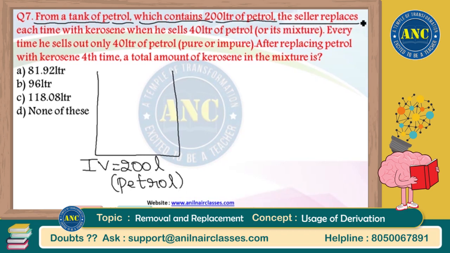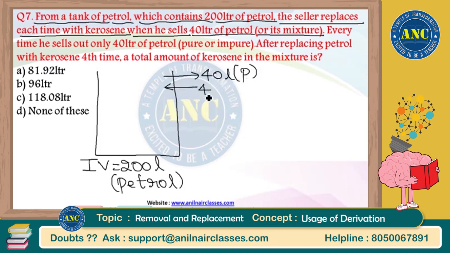The seller replaces each time with kerosene when he sells 40 liters of petrol or its mixture. That means I will take out 40 liters of petrol outside and I will replace it with 40 liters of kerosene. That is what they are saying. What is the next statement? Every time he sells out only 40 liters of petrol, pure or impure. That means this 40 liters will not change. Every cycle it is the same number, is what they are saying indirectly.